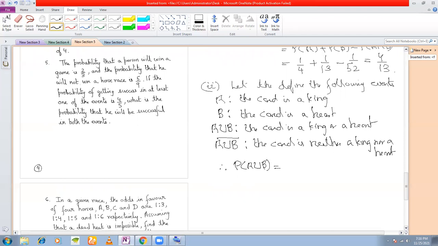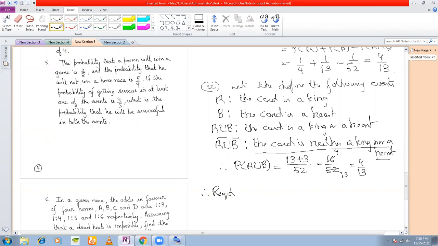The card is a king or a heart. How many kings? How many hearts? There are 13 hearts, which includes one king, the king of hearts. How many kings remain? 3 kings remain. Divided by 52, so this is 16 by 52, which is again equal to 4 by 13. Therefore, what is the required probability?